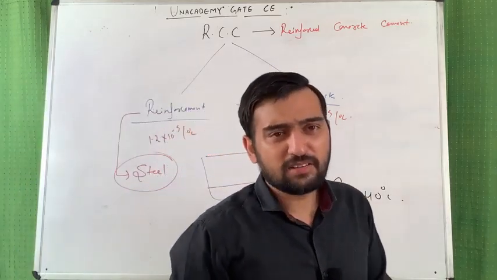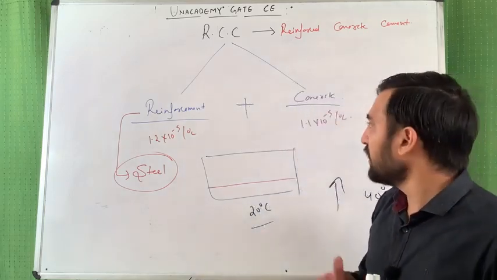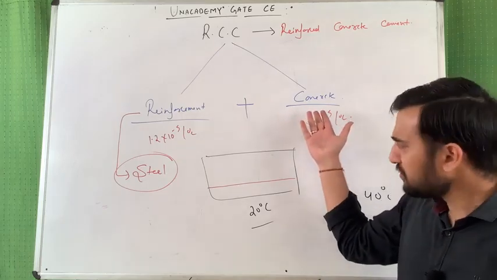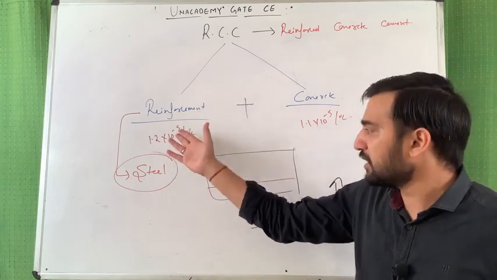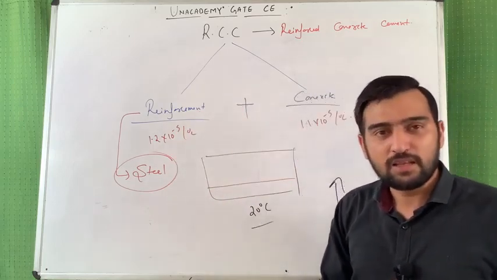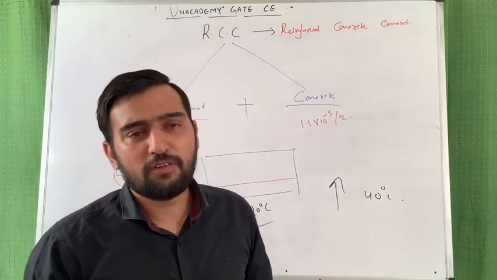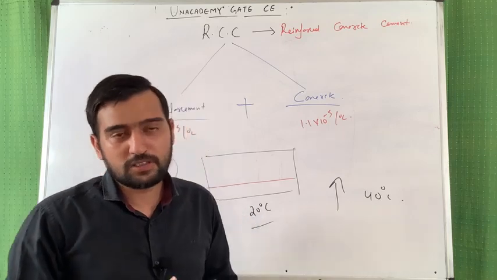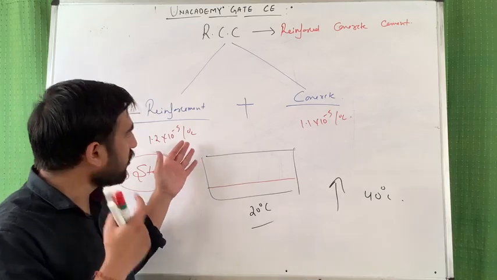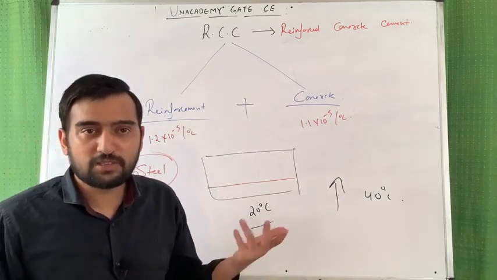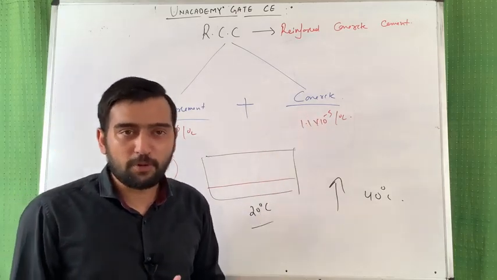Friends, we have RCC buildings as well as steel buildings. Some of you might be thinking that if concrete is such a weak material that it needs support from steel, then why can't we construct the entire structure of steel? We do construct entire structures of steel. That's why we are going to study DSS, design of steel structures. And the next question is, if steel is that strong, then why are we studying RCC, reinforced concrete structures? We are studying RCC from the economy point of view.